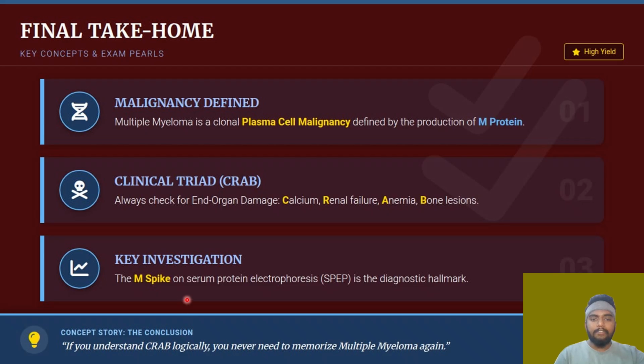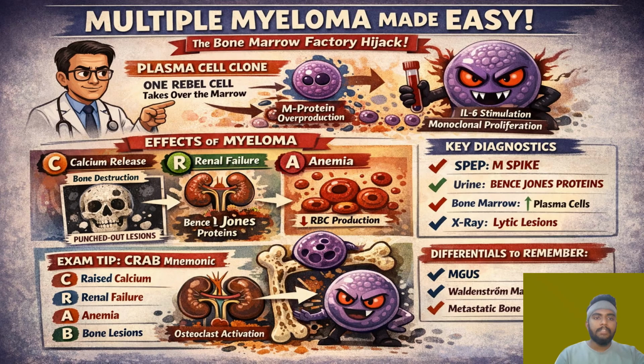If you look into my video, I have mentioned the graph over there. In the gamma region, you have the M spike. Everything is clearly mentioned in my PPT. The M spike on the serum protein electrophoresis is the diagnostic hallmark, so this is very important. Last one, the chart: you can take a screenshot, just for a very quick revision of the entire multiple myeloma.